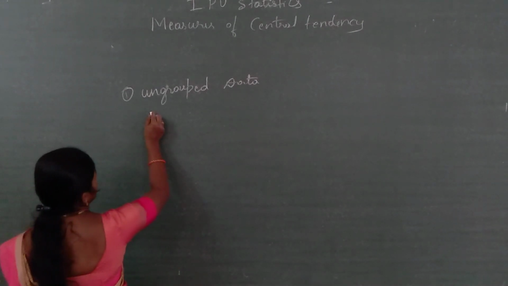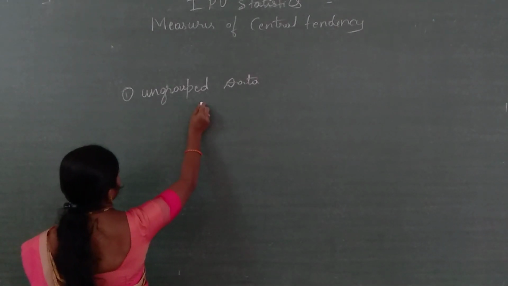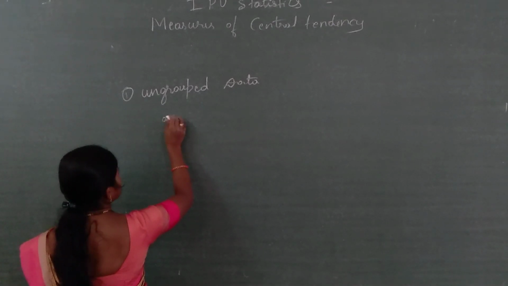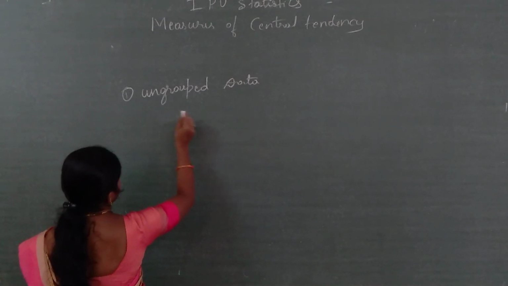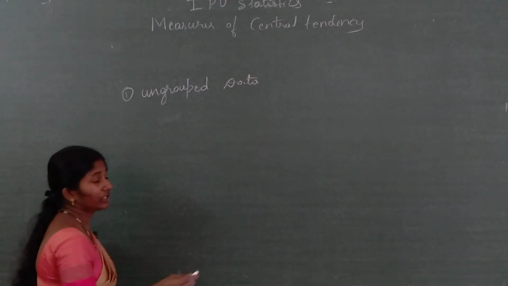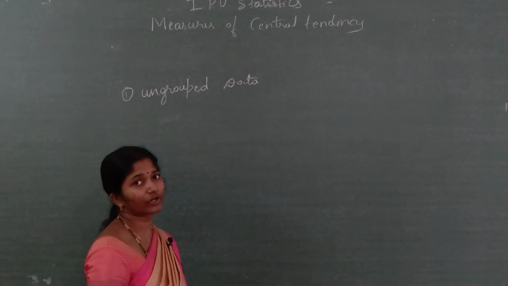Okay, here in ungrouped data, and also in the discrete frequency distribution, the mode is the value that occurs the most number of times.